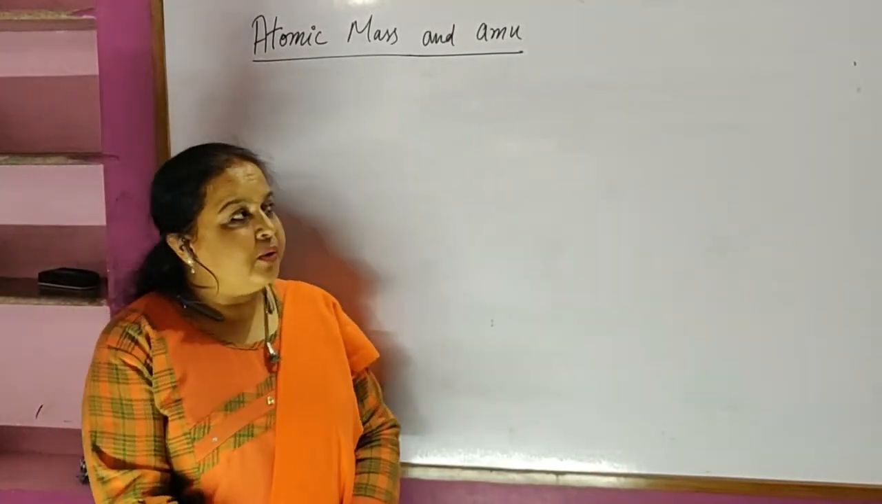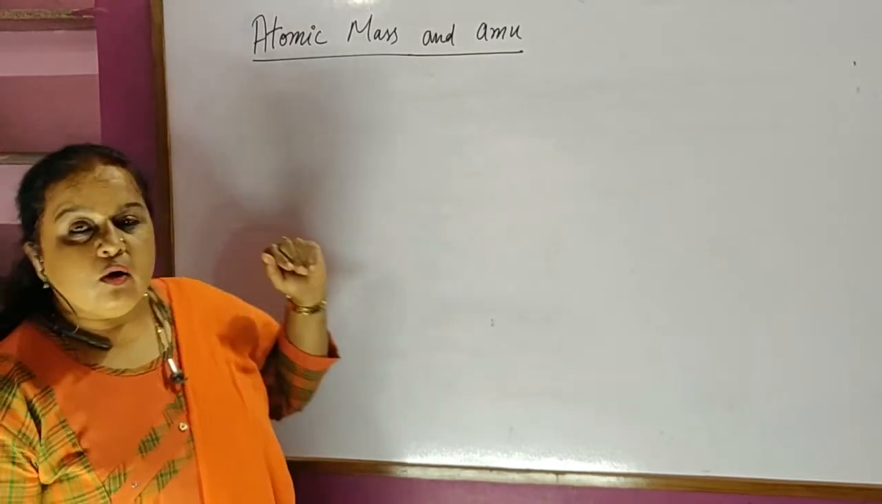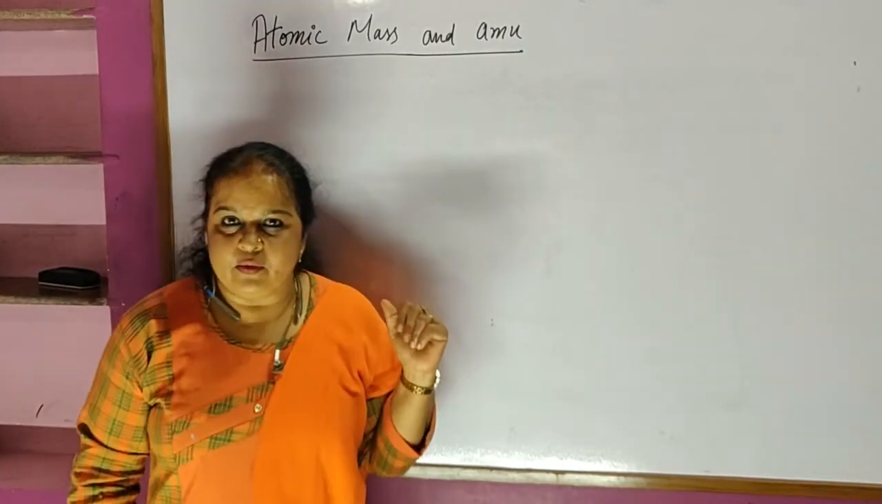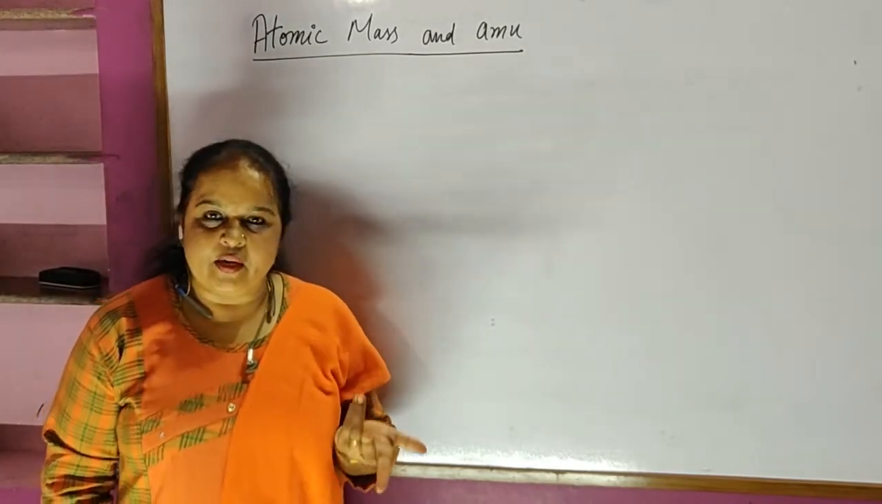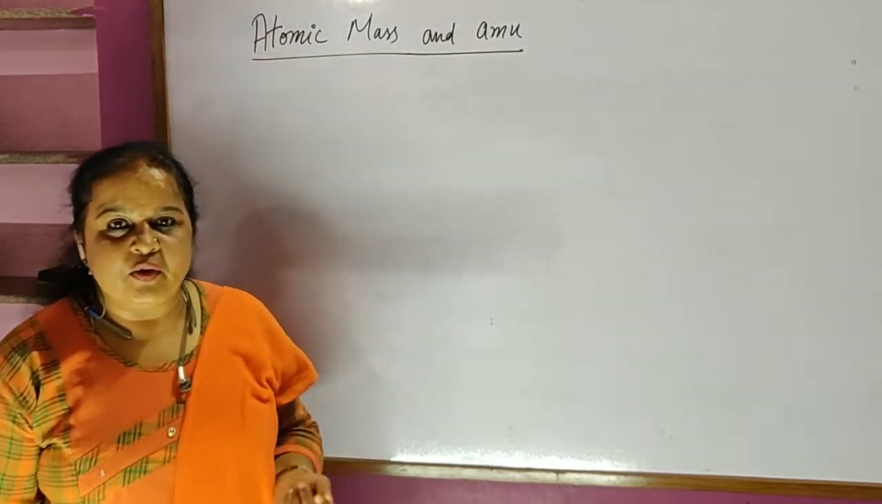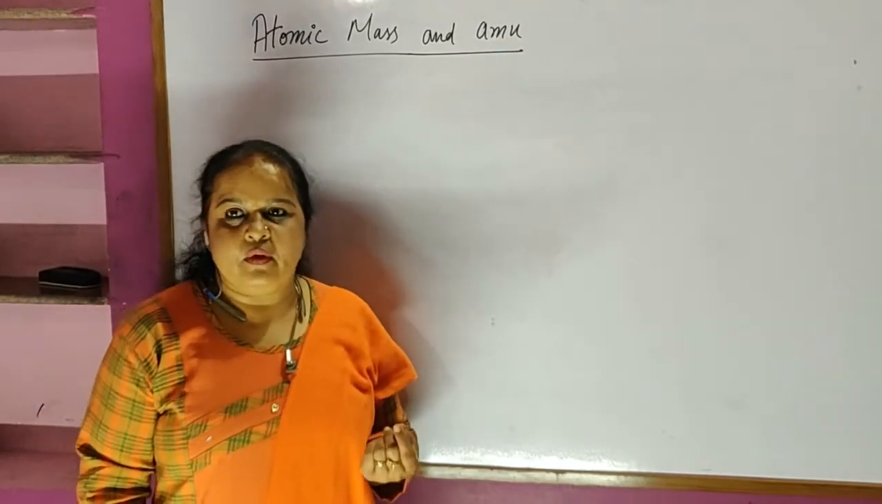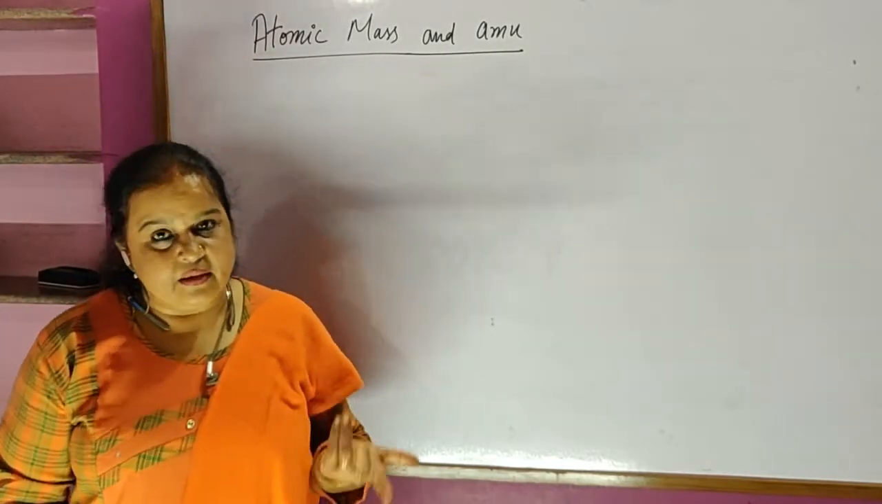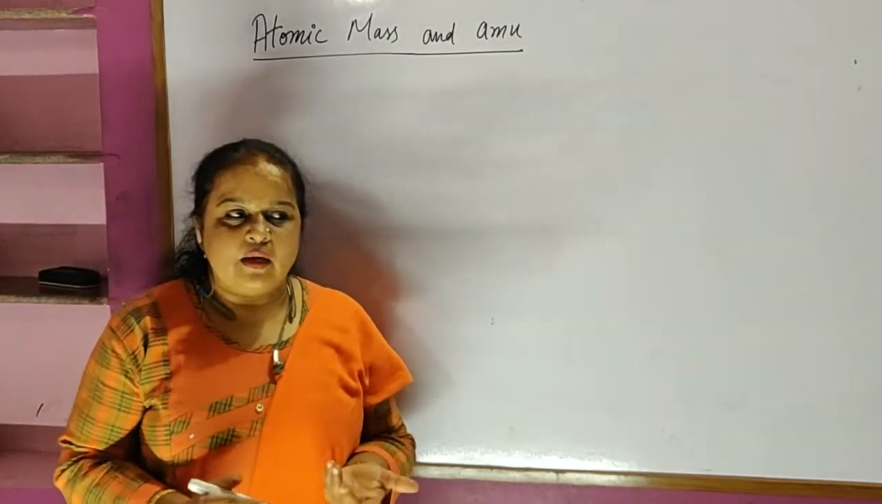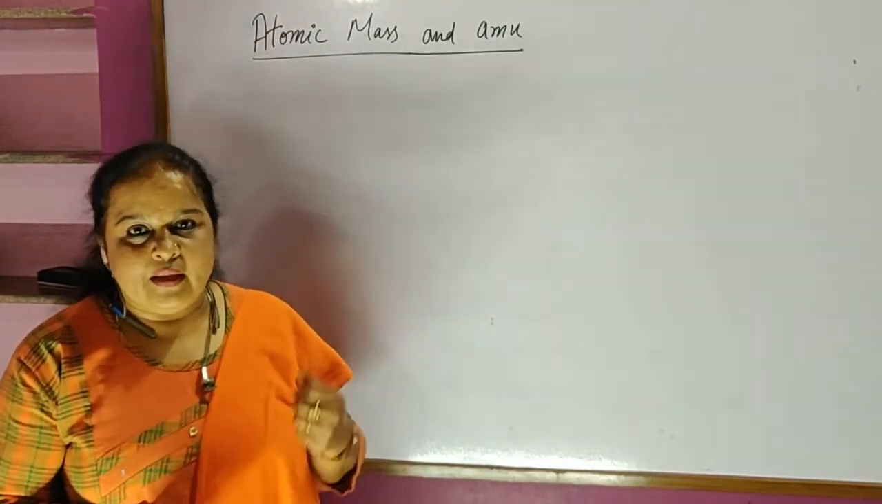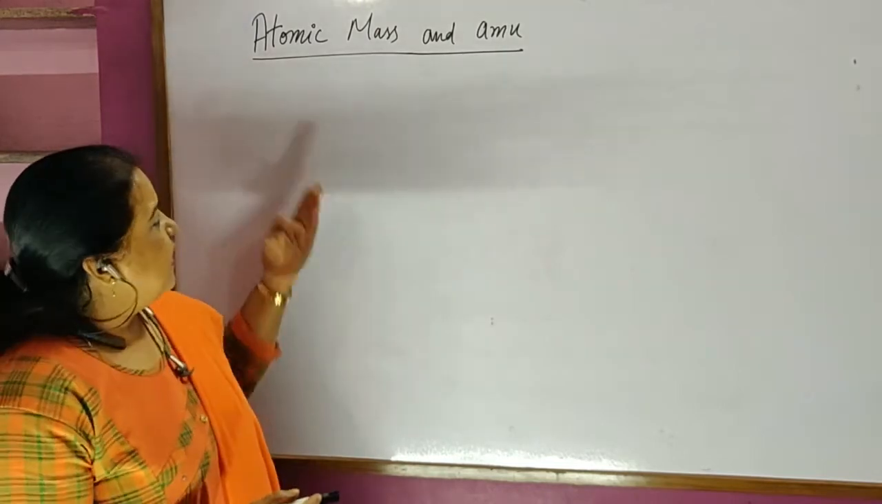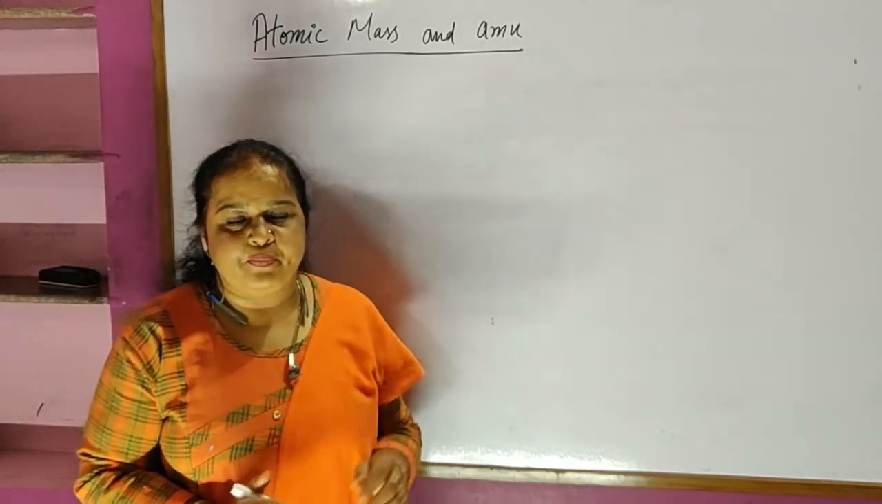Hello students, today we will learn the topic atomic mass and atomic mass unit. Atomic mass is a relative term. It is a calculation of the mass of atoms, the atoms of the elements that you see in the periodic table. In a simple way, atomic mass is nothing but the mass of an atom.